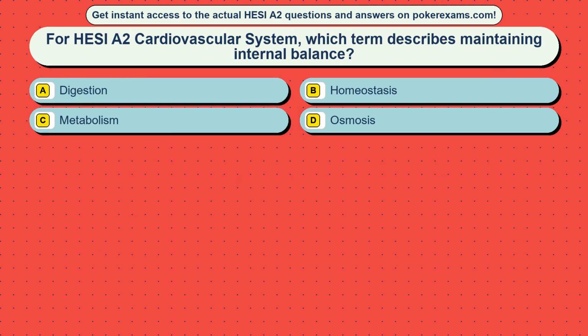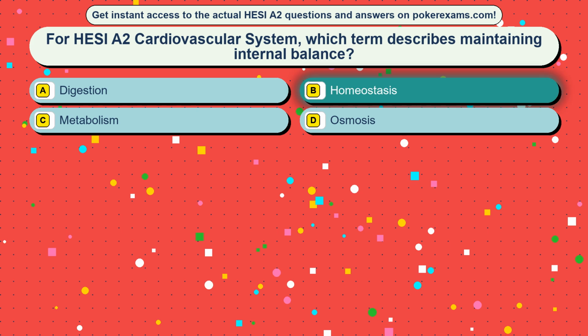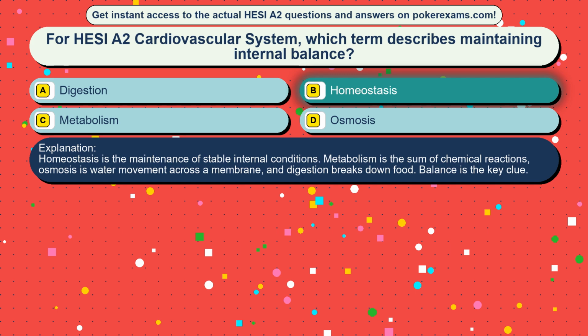Question 12. For HESI A2 cardiovascular system, which term describes maintaining internal balance? Option A, digestion. Option B, homeostasis. Option C, metabolism. Option D, osmosis. The correct answer is option B, homeostasis. Homeostasis is the maintenance of stable internal conditions. Metabolism is the sum of chemical reactions, osmosis is water movement across a membrane, and digestion breaks down food. Balance is the key clue.